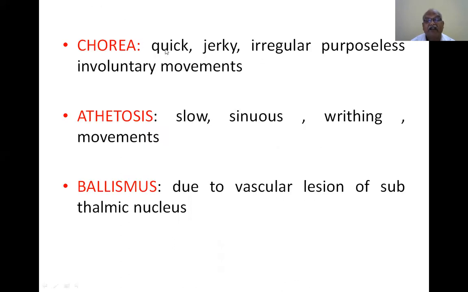Chorea: jerky, irregular, purposeless, involuntary movements. Athetosis: slow, sinuous, writhing movements. Ballismus: due to vascular lesion of the subthalamic nucleus, ballismus occurs.